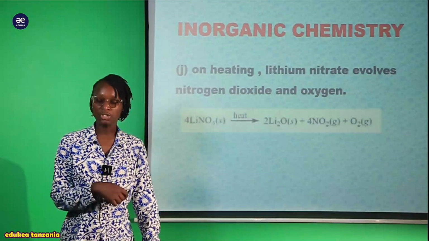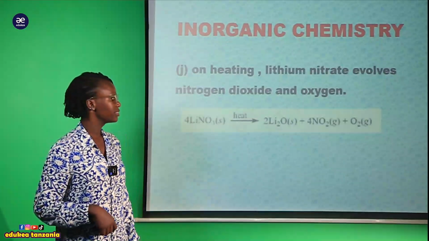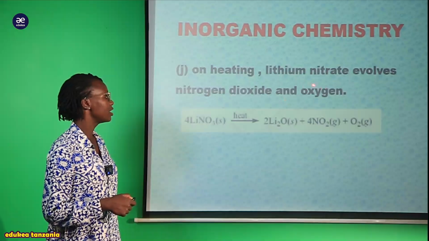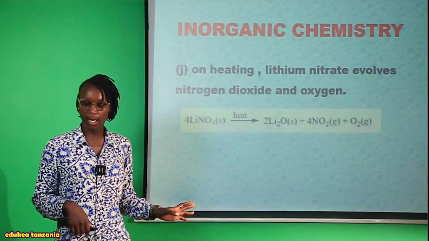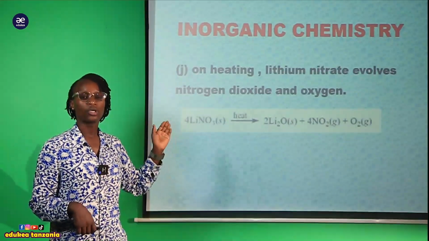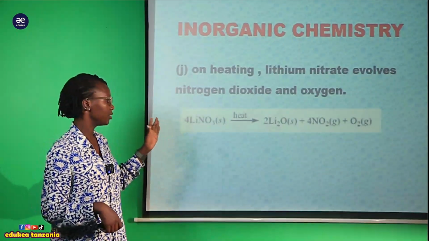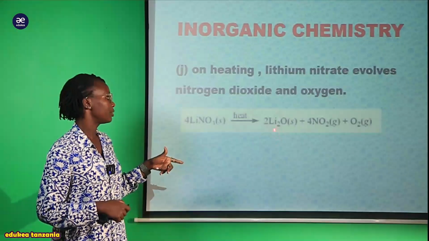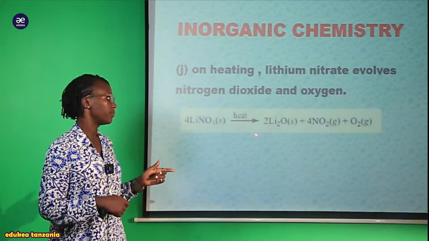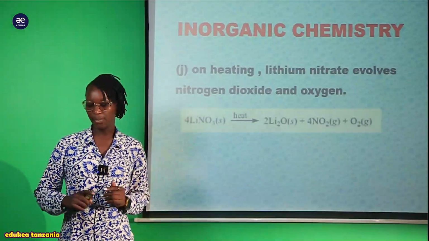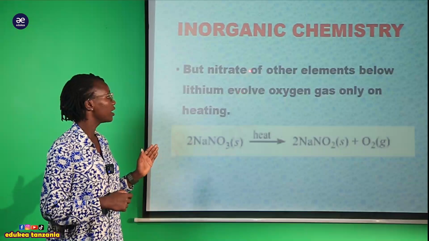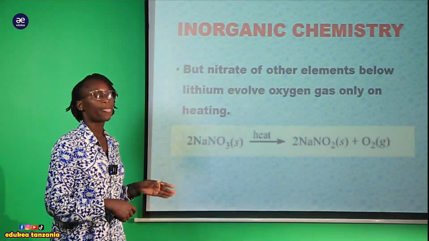Okay, another anomalous behavior of this lithium is that on heating lithium nitrate gives nitrogen dioxide and oxygen. Kwamba on heating huyu lithium nitrate, tunapokuja kwenye issue of the lithium nitrate, tukimheat au tukimexpose on the heat source, obviously tunaenda kupata haya matokeo. Tunaenda kupata the nitrogen dioxide, lakini pia tunaenda kupata oxygen gas, lakini pia we are going to release the normal lithium oxide.